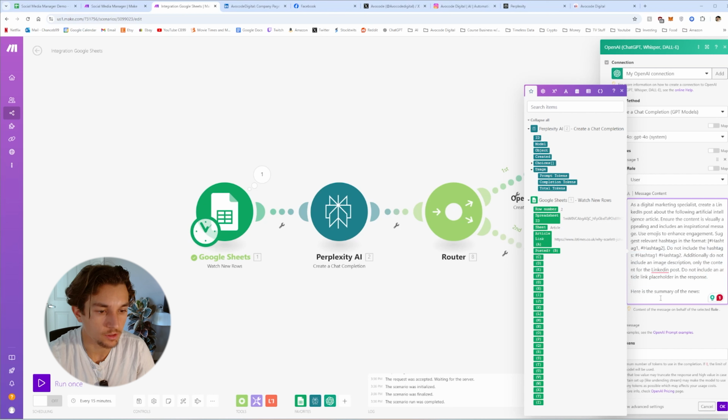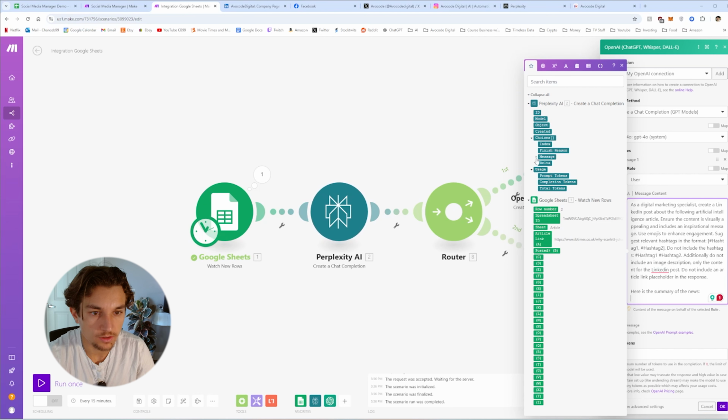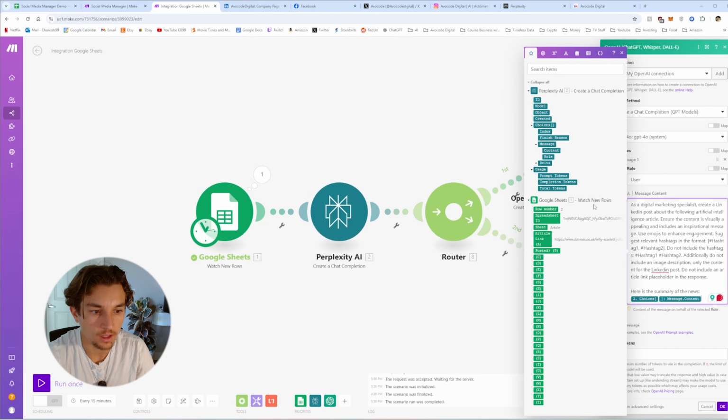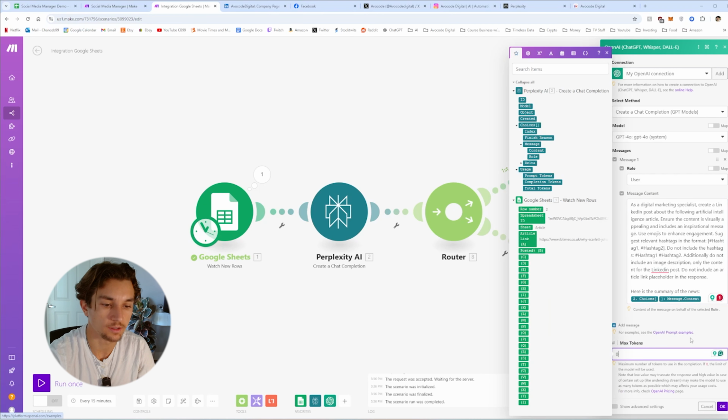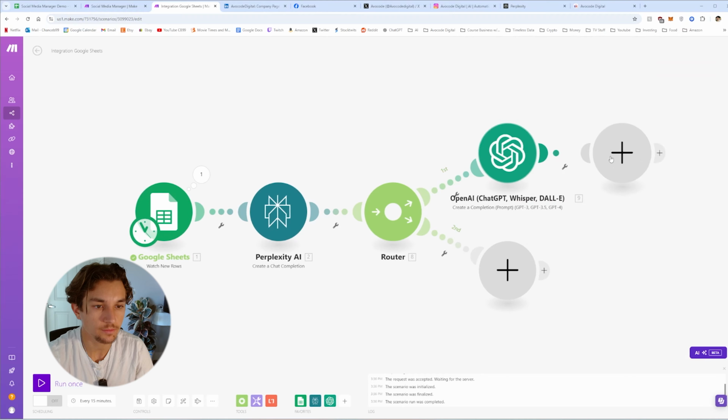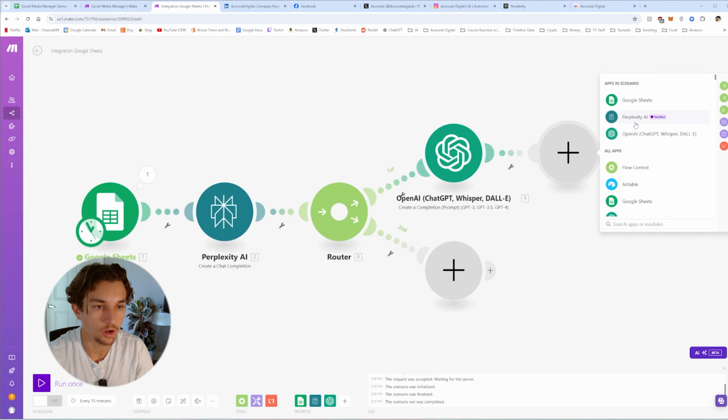And then we'll input the summary of the news. So we go into choices, go into message, and select that content. Okay, from there, we're gonna hit 0 max tokens, hit OK. Next, we are going to create an image for LinkedIn.